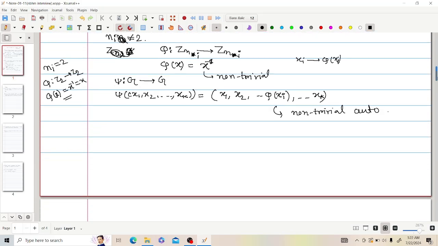Now they give me the hint: what can we do when all these n_i are 2, that is, if G is isomorphic to Z2 cross Z2 cross Z2, then what can be done?